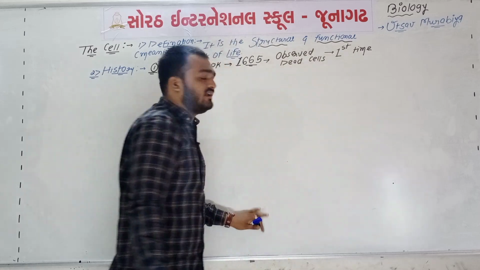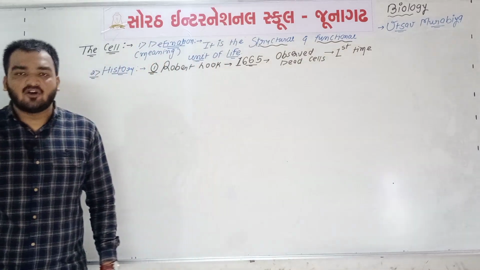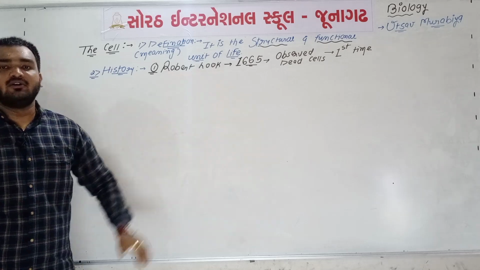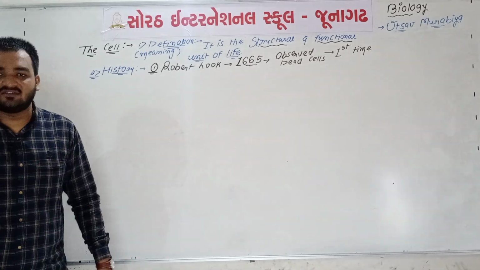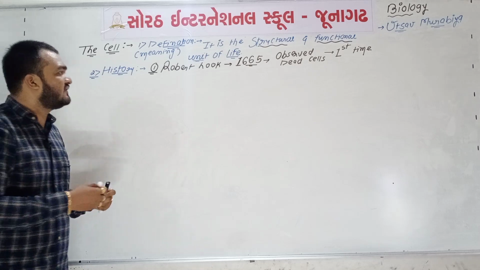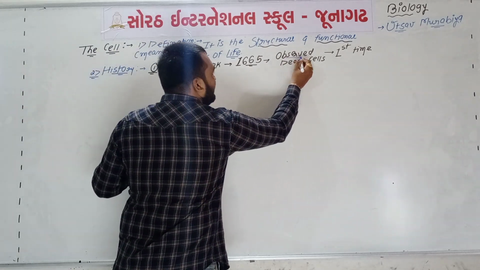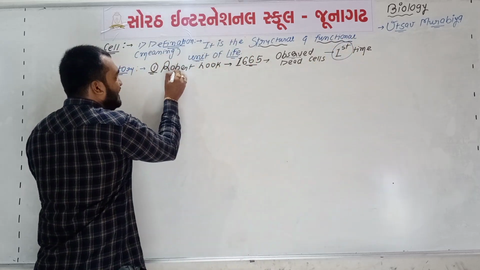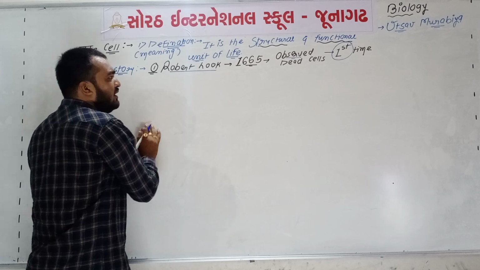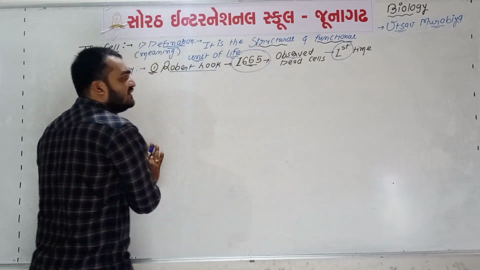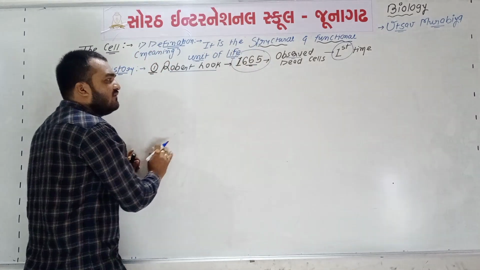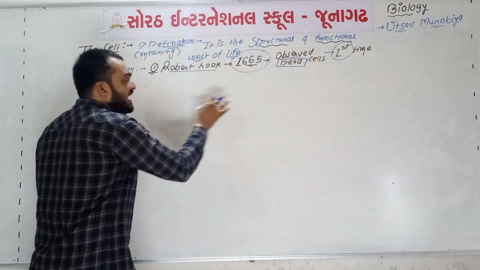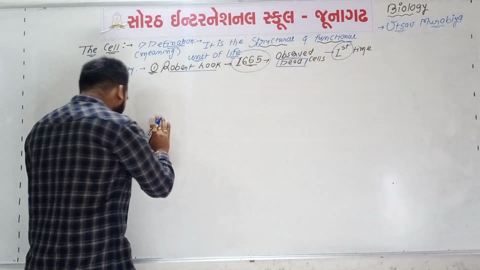So we can say that the cell was observed for the first time by the scientist named Robert Hooke in the year 1665. Again, I am repeating this. But the important point is that the cells were dead cells. So dead cells were observed by Robert Hooke.